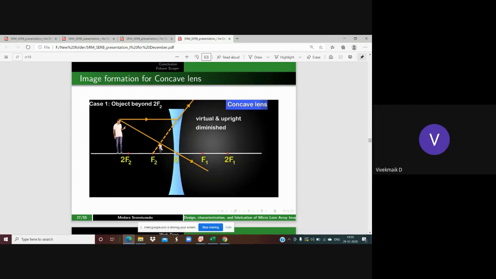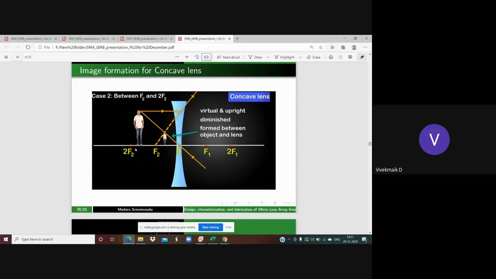That is the one best thing in the concave lens: whether the object is moving closer to the lens or away from the lens, you are going to get the image as virtual, upright, and diminished only. In the second case, you can observe that clearly also. If it is in between 2f2 and f2, that means the object is moving towards the lens, in that case also you are going to see the image as virtual, upright, diminished, and formed between the lens O and f2 only.